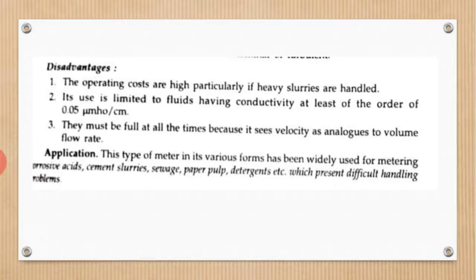So a minimum conductivity of 0.05 micromho per centimeter is required. Otherwise you can't measure the flow rate, because no EMF will be induced if it is non-conductive. The pipe must be full at all times, because it senses velocity as analogous to volume flow rate. So these are the disadvantages.